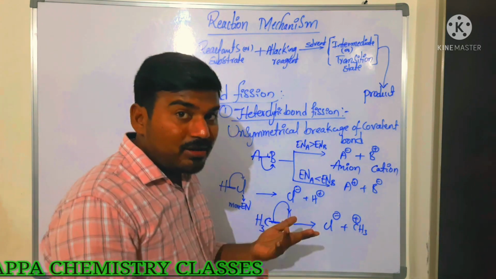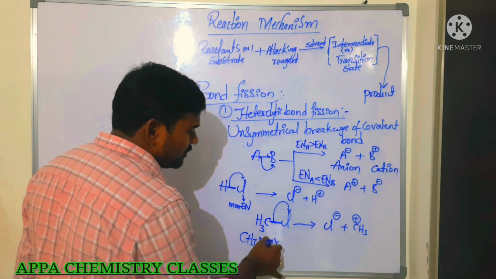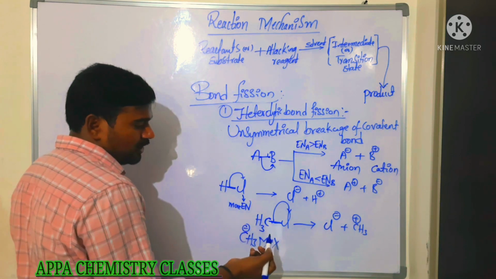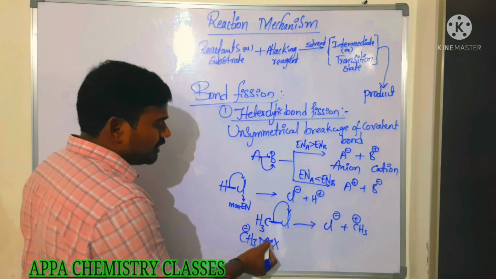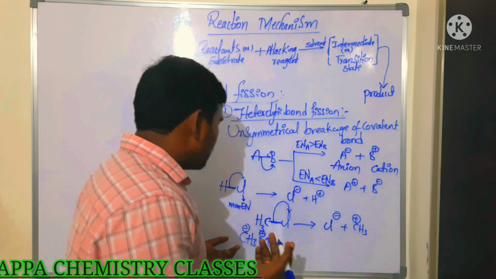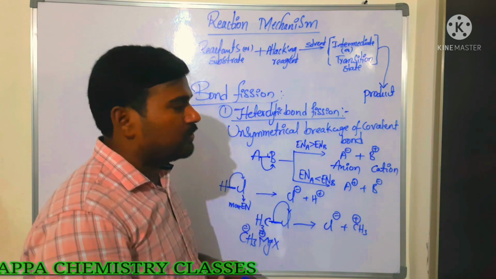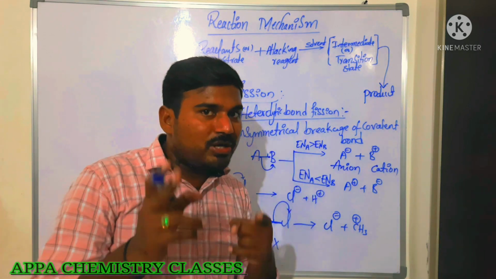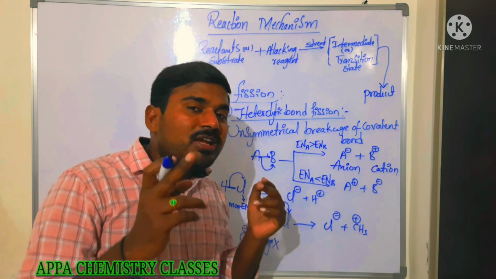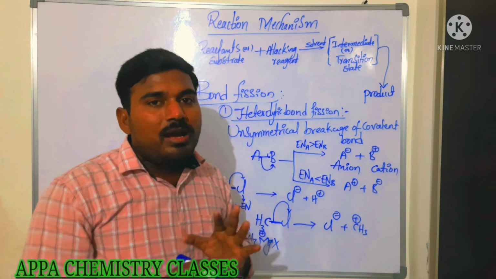If you take a Grignard reagent, that is alkyl magnesium halide, in this case compared to magnesium, carbon has more electronegativity. Then carbon will get the negative charge and magnesium will get the positive charge. So it depends completely on the electronegativity, and based on that the breakage of the covalent bond takes place. By heterolytic bond fission we get positively and negatively charged species. By homolytic cleavage we get single electron containing species. Those are called free radicals, and these are called ionic species.